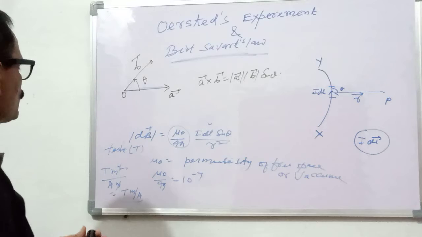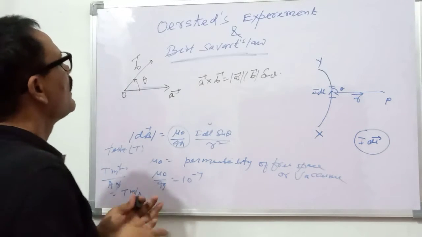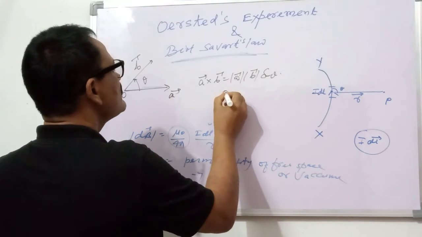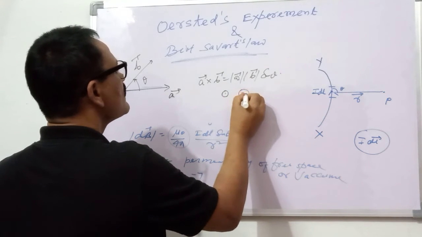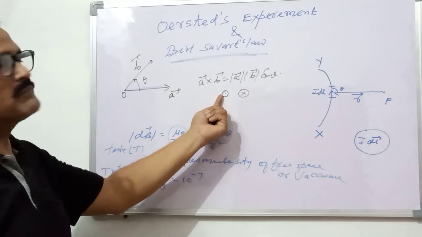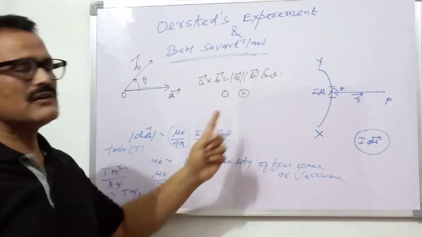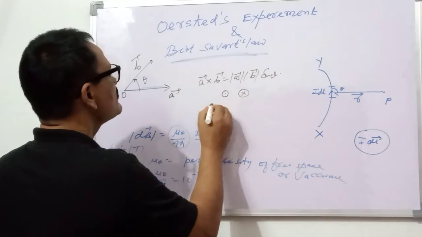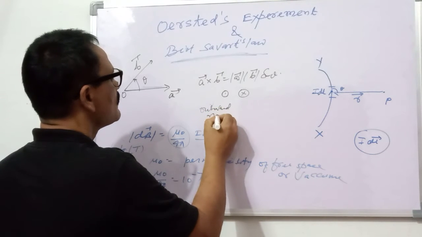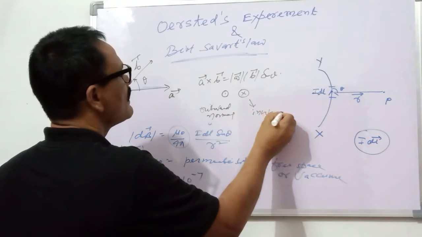And to represent the perpendicular to the plane of the board, I am going to use a sign, this and this. This will represent the outward normal perpendicular to the board, and this will represent the inward normal perpendicular to the board. It is the outward normal, and this is the inward normal.